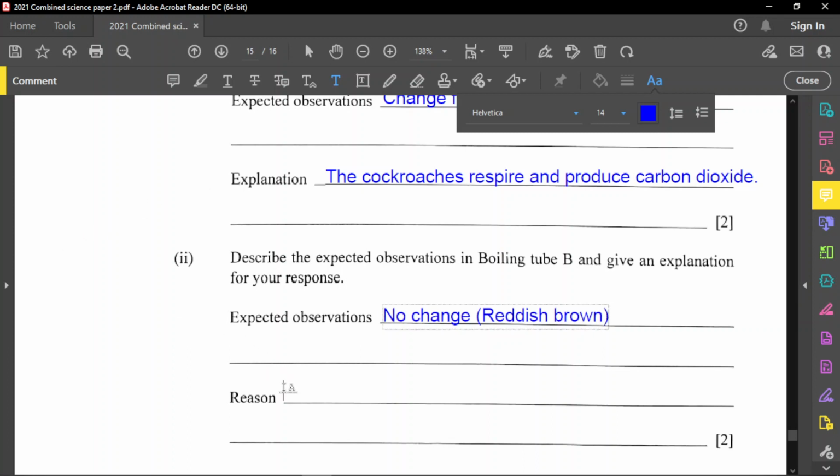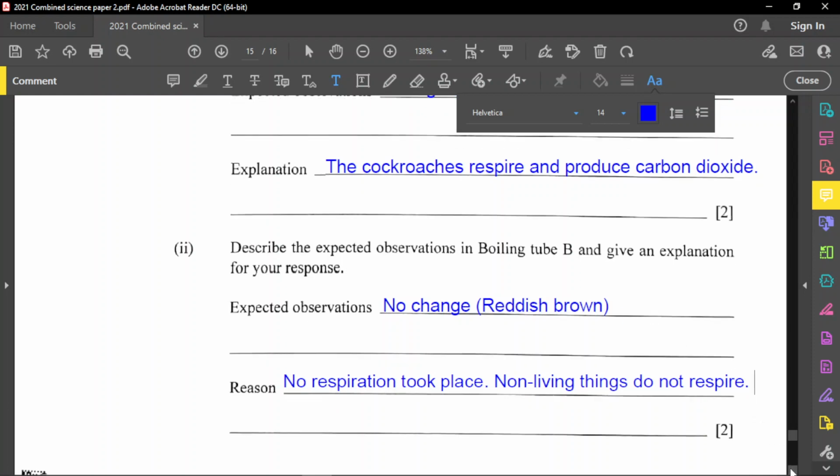Now, the reason for this is because the stones do not respire. So it's simple: no respiration took place. In other words, non-living things don't respire. And again, if it's limestone and it's reacted with an acid, then it's going to produce carbon dioxide, which is a different story, because carbonates react with acid to produce carbon dioxide, salt, and water. But there's only the stone there. So no respiration took place, or you can make a note that non-living things do not respire. All right, so that will be the answer there.